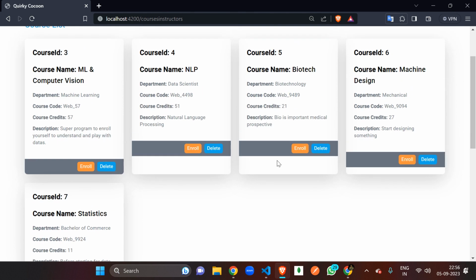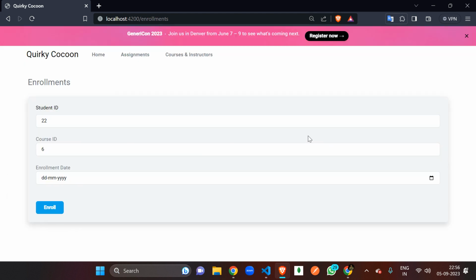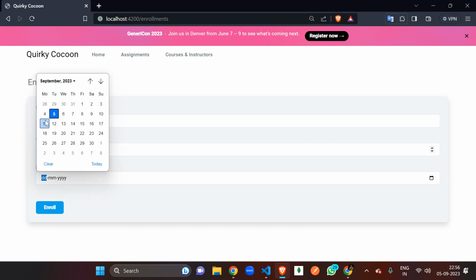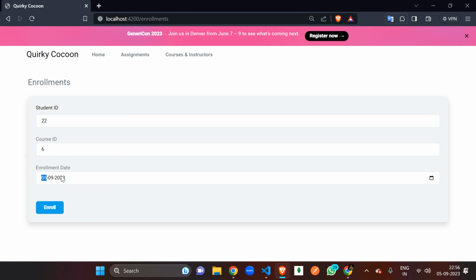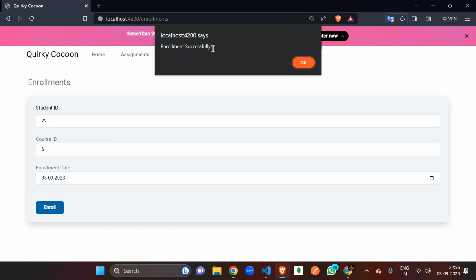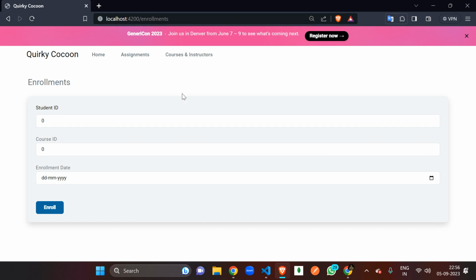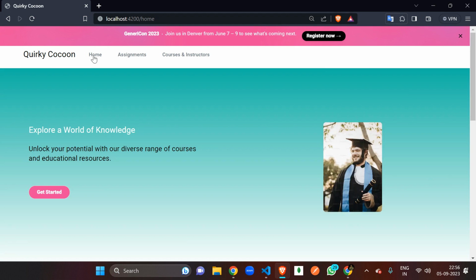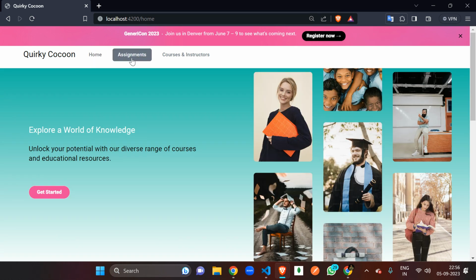If you want to enroll in, say, machine design, just press the enroll button, and you can see the student ID is retained here, that is 22, and the course ID is 6. You just put the date for this enrollment, the date on which you are enrolling in this course, and press enroll. A pop-up will come, and it's okay. Now your enrollment for this course is done. This is all for the student.